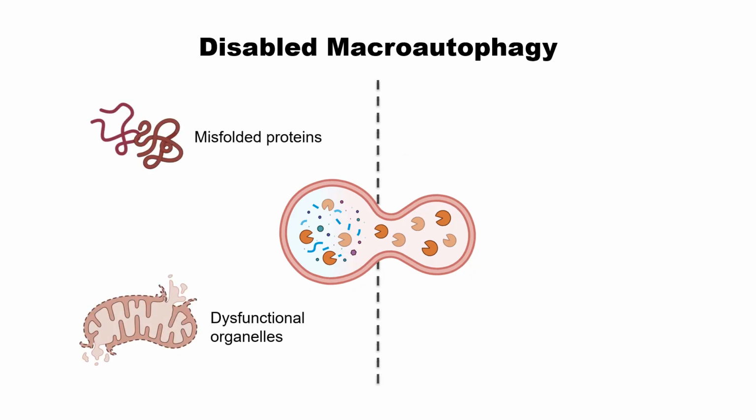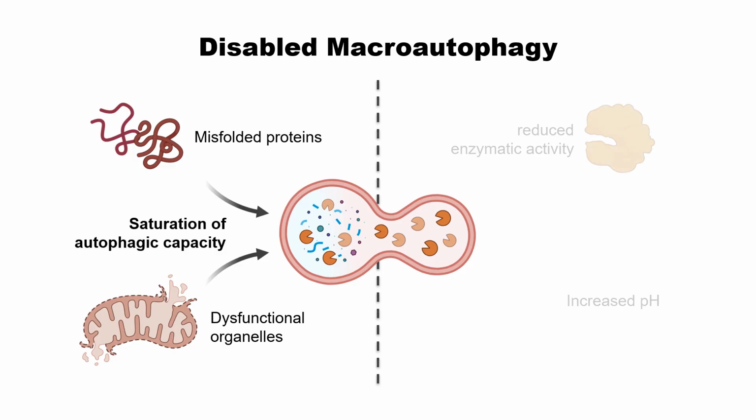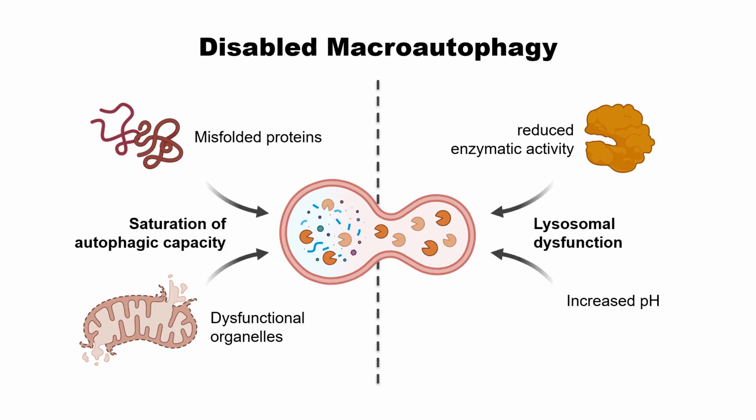Autophagosomes collect the misfolded proteins or dysfunctional organelle materials. But if there is too high a load of these materials, the autophagosome capacity is saturated. It cannot handle all of them. Also, the autophagosome needs to merge with the lysosome, but the aged cell's lysosome has an increased pH. As a result, the enzyme activity is also reduced. So this kind of lysosomal dysfunction also causes problems for macroautophagy function. That's why, altogether, the macroautophagy efficiency drops, and this is one of the hallmarks.